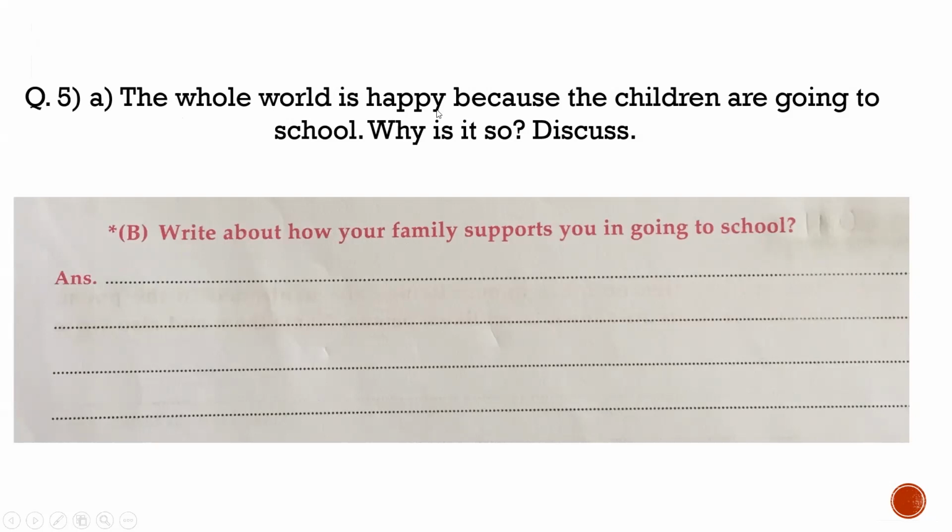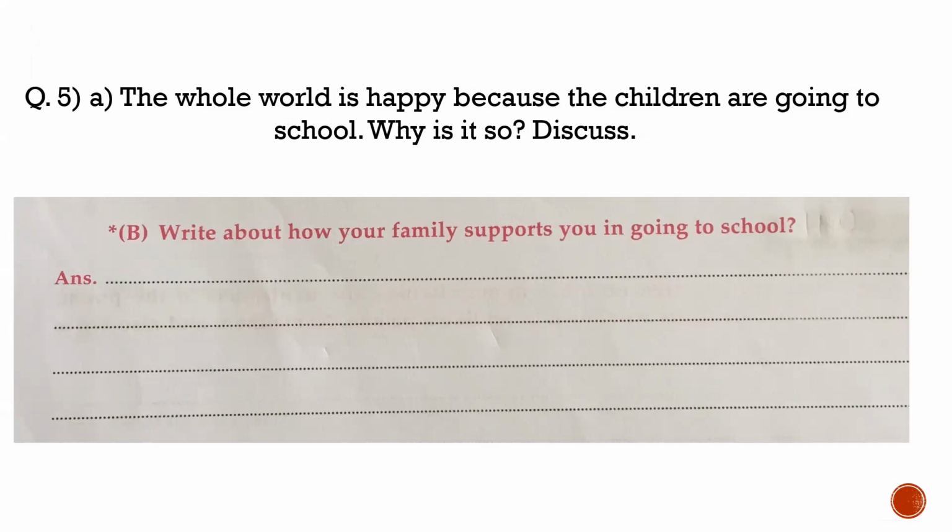Okay. So the answer, the whole world is happy. Why is the whole world happy? Because the children are going to school. Now, why do you feel that when children are going to school to take education, each and every person living on the earth is happy? That answer we will discuss here. Because all the people feel that when the children are going to school, they are doing something good. They are taking education. They are learning good values, good habits, which will help them to become responsible citizens in the future. So this answer will be provided to you in the form of notes. At that time you copy that answer here in the workbook.